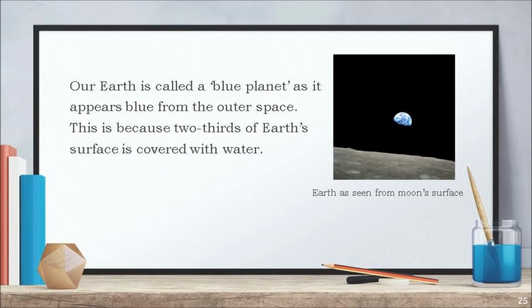Our Earth is called a blue planet as it appears blue from the outer space. This is because 2/3 of Earth's surface is covered with water.